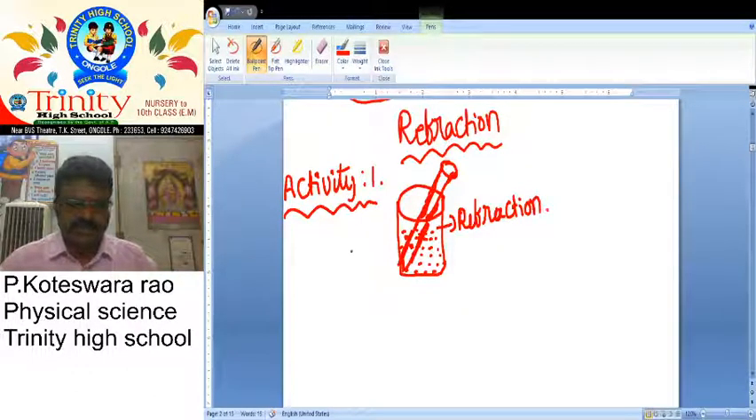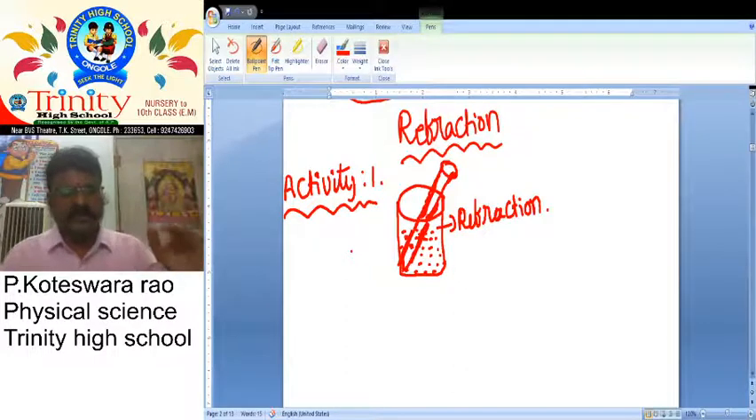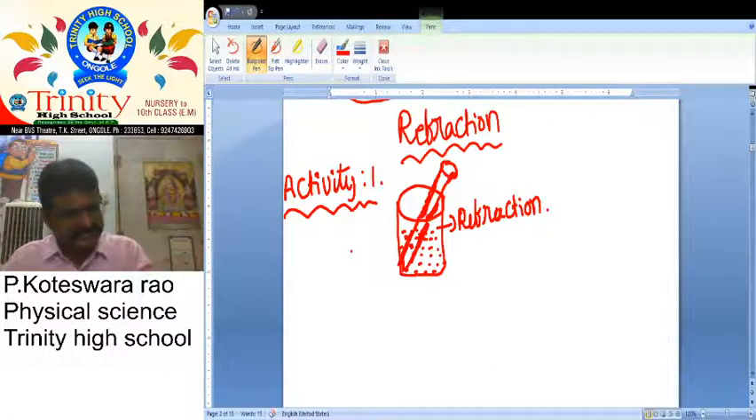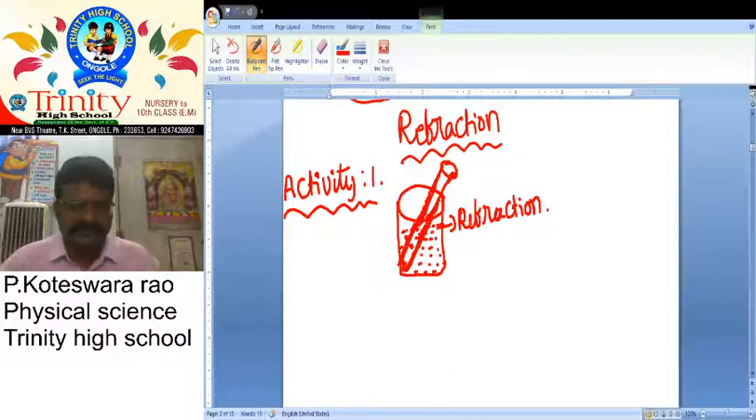And what about the next one? If you place one pencil in a glass tumbler and observe from outside, the pencil inside appears to be big in size, but at the boundary, at the surface of the water level, it appears to be bent. Why does it appear to be bent? It is nothing but refraction. What about refraction we can discuss, and after that